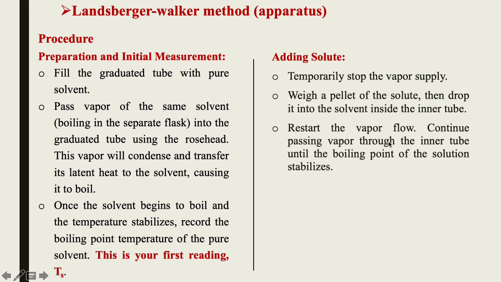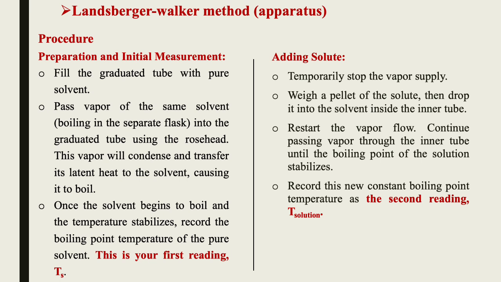Restart the vapor flow and continue passing vapor through the inner tube until the boiling point of the solution stabilizes. Record this new constant boiling point temperature as the second reading, that is T solution.